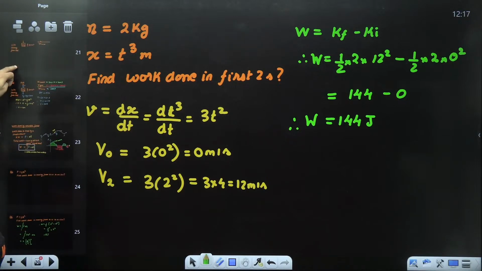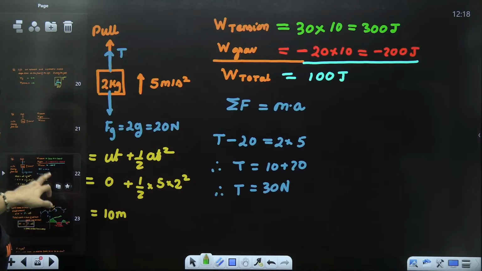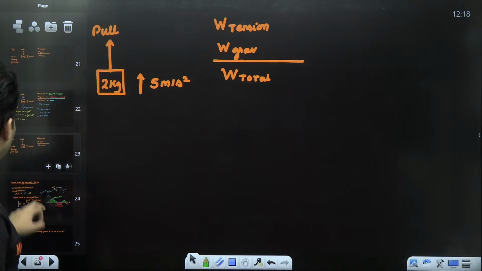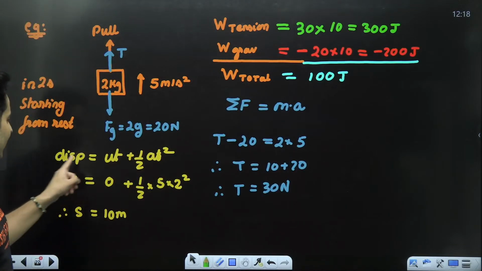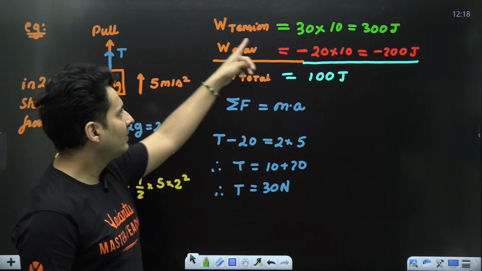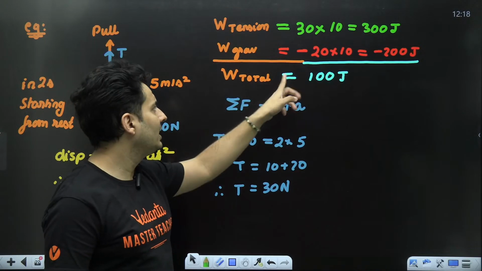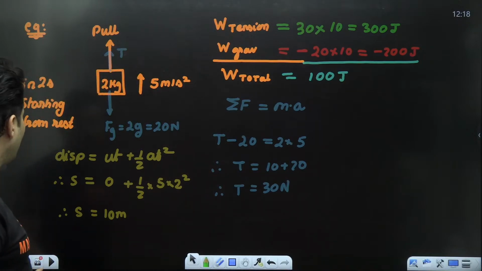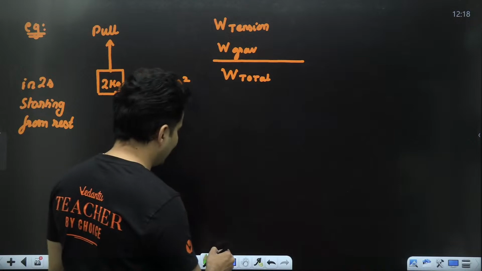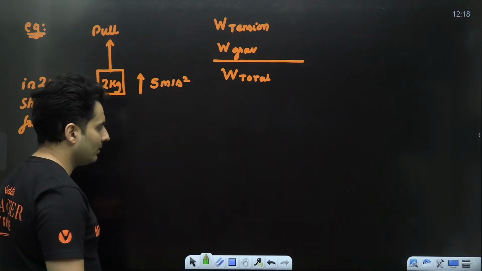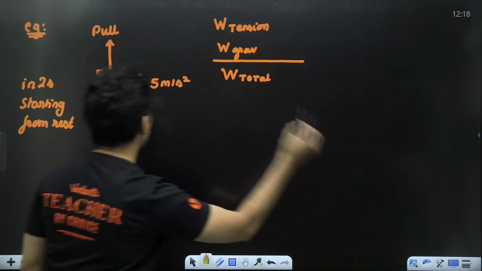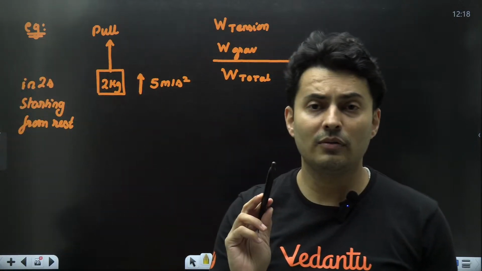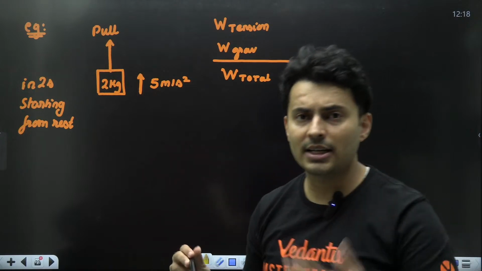Just let's probably go back over here. I hope you remember this question where we had to find the total work done, and we did it by finding the displacement using this equation. We found the work done by tension, gravity. These were asked separately, and then total work also. So just imagine over here, if we do it using work kinetic energy theorem, how we can find the total work. First of all, we need velocity. Why? Because we need to find kinetic energy. We are using work kinetic energy theorem.